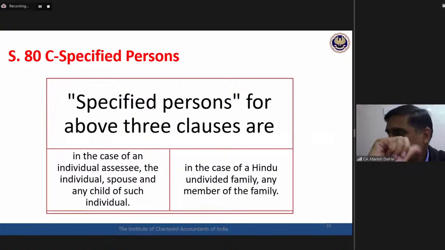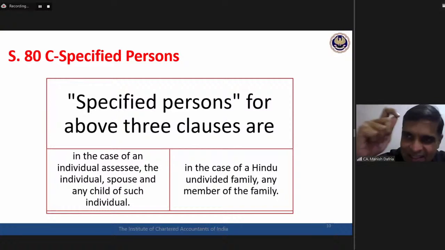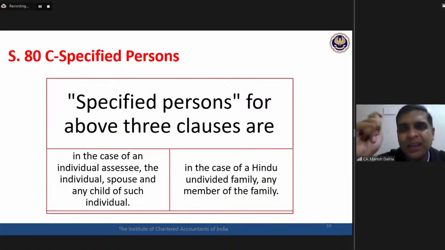Aruna from Rohtak, not married daughter. Okay, not many are saying not married daughter. So this is now a pinpointedly focused issue for you. The word which the Act is using is any child. Whether a married daughter is covered in any child or not.